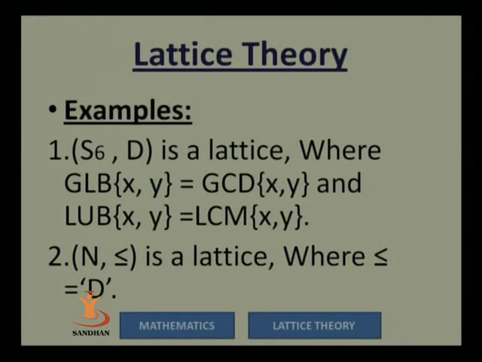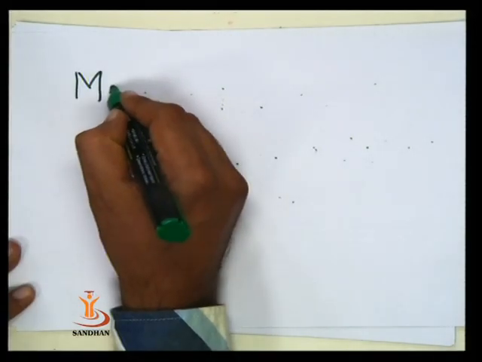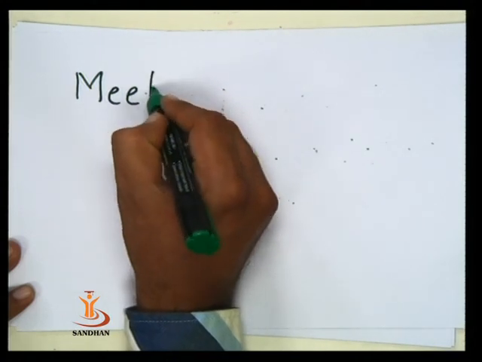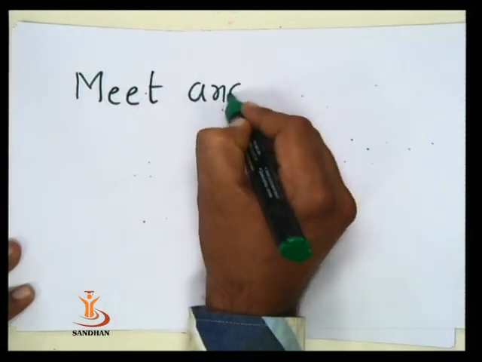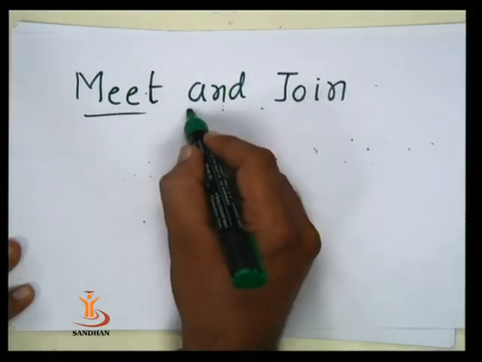Similarly, we are going to see another point, that is the meet and join of two members of a lattice. Let's consider two members from a lattice.